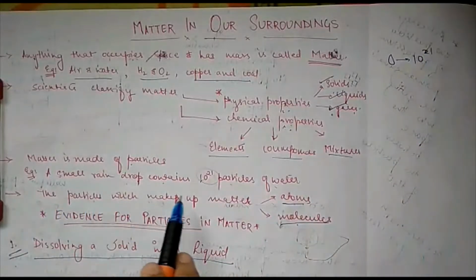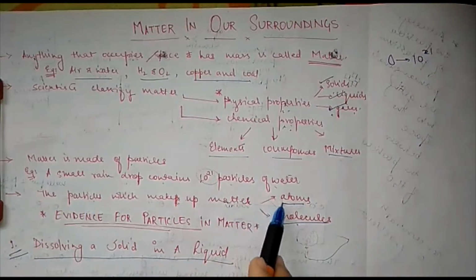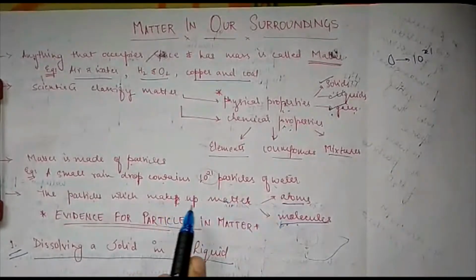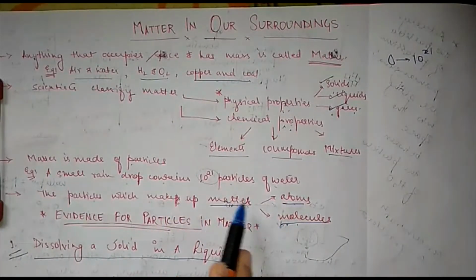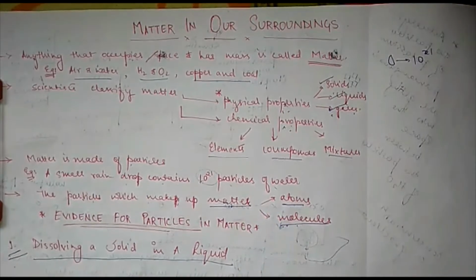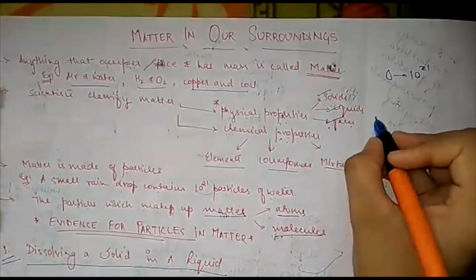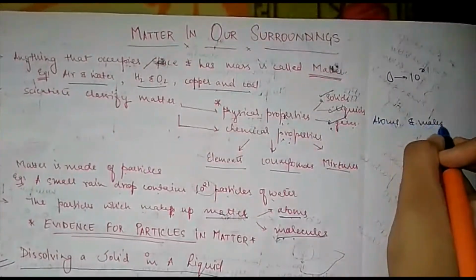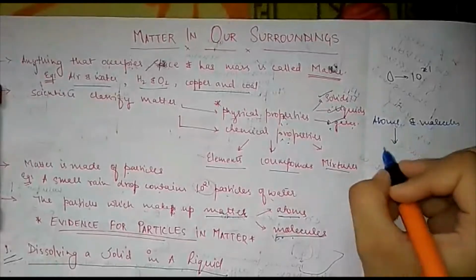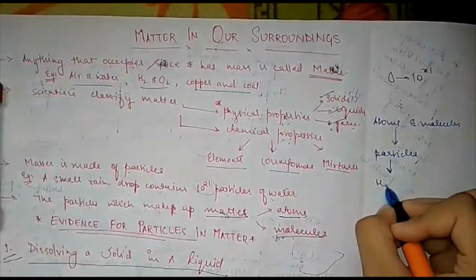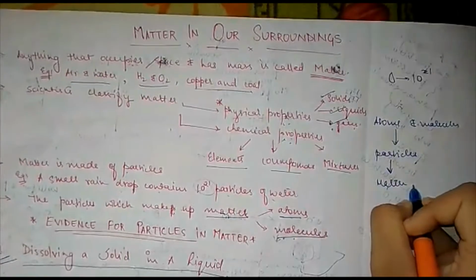The particles which make up matter are atoms and molecules. Matter is made up of particles and particles are made up of atoms and molecules. So you just see here, atoms and molecules are going to make particles and particles are going to make matter.